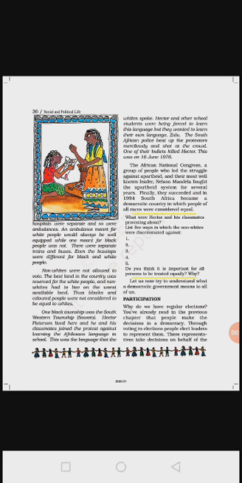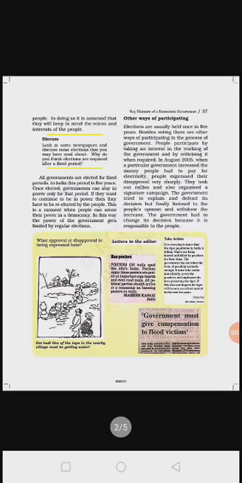Democratic government means the government which is elected by the people. The citizens elect their representatives through voting, through election, and these elected representatives form a government. This government is called a democratic government. We have seen democratic government in South Africa and India.